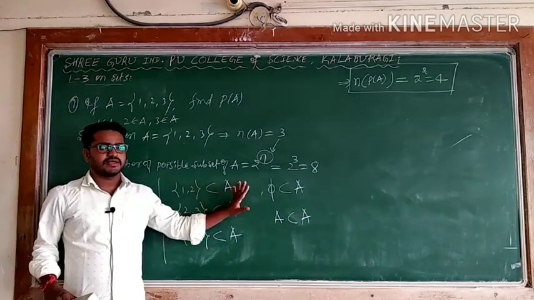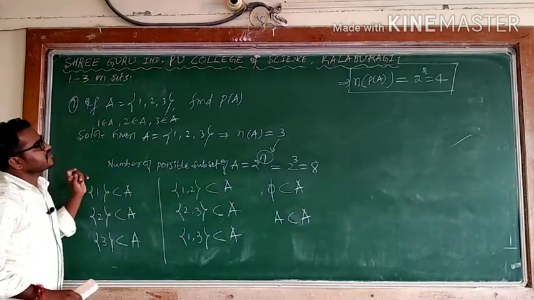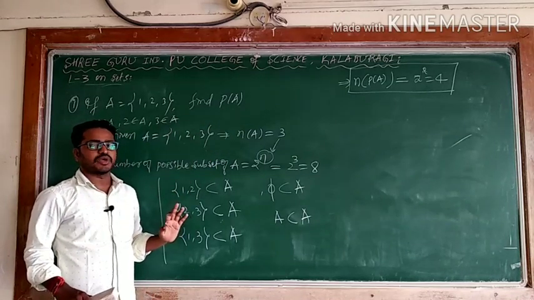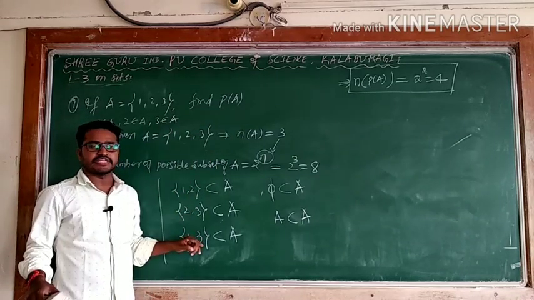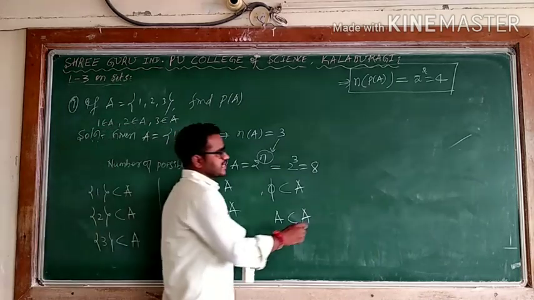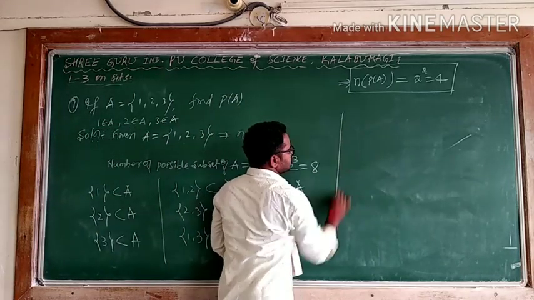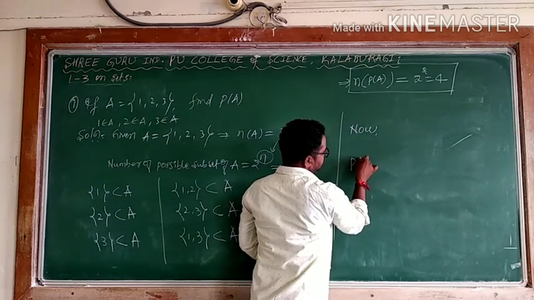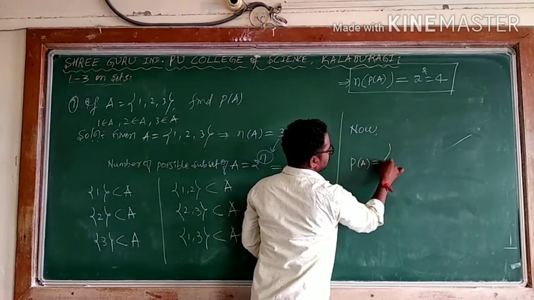All these are subsets. But what is P of A? P of A is a collection of all possible subsets. When you say collection, you have to write it in between flower brackets. Now I can say P of A is equal to one big flower bracket.